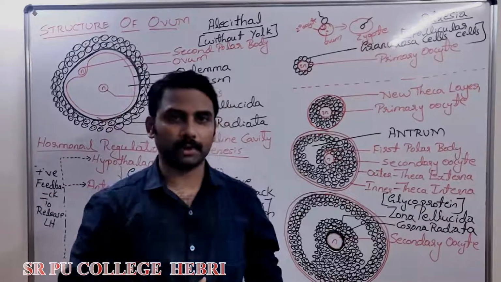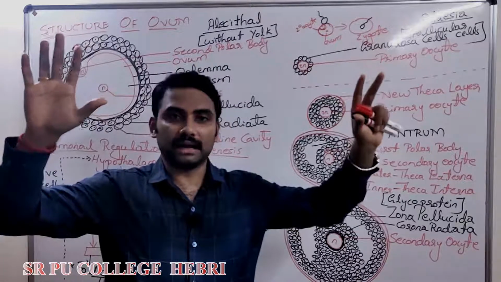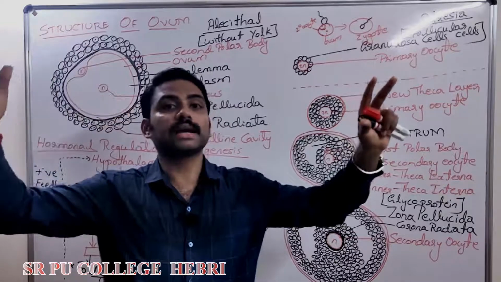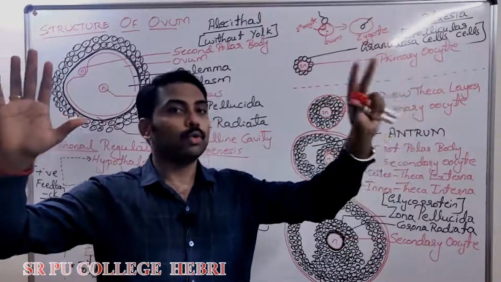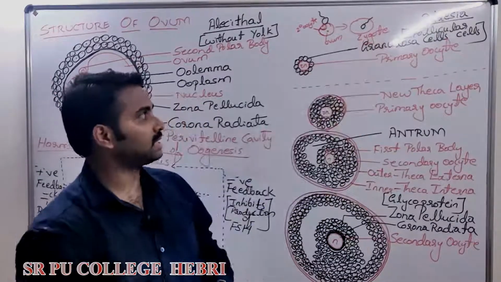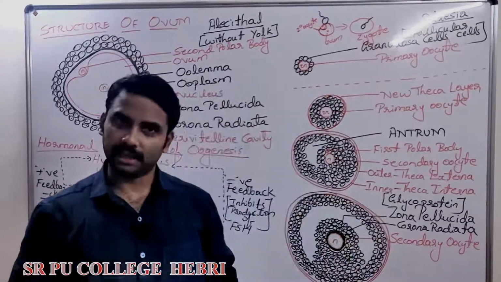I repeat point number 2. Spermatogenesis is associated with Sertoli cells for nourishment. Oogenesis is associated with granulosa cells for nourishment.